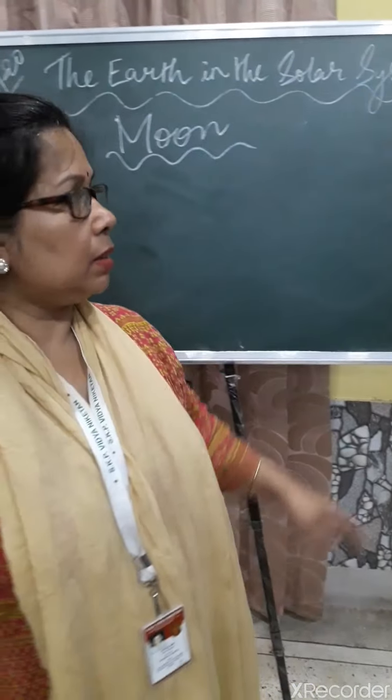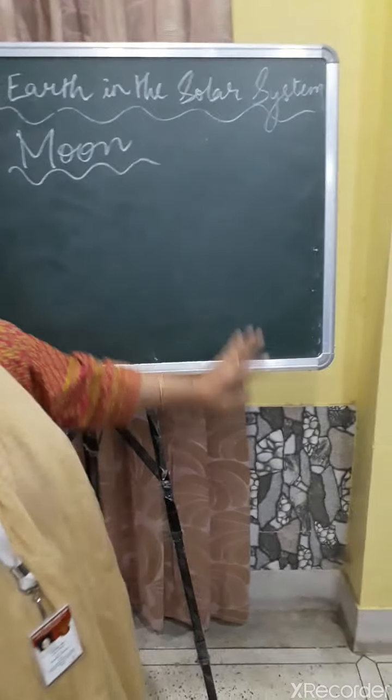Good evening, students. In the last class, we completed the portion on the planets. You know that the name of the chapter is The Earth in the Solar System. That day, I already sent the first chapter of geography, and I hope that you went through it. Now let's start the portion on the Moon.